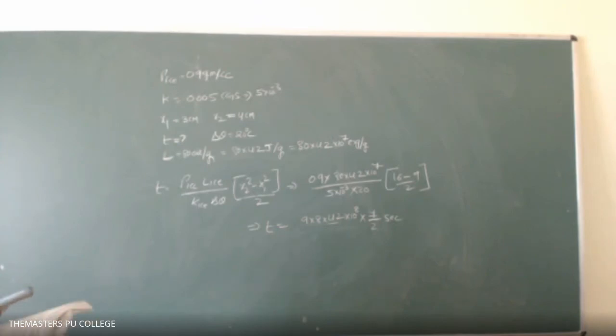But the answer they have given is 17 hours 42 minutes.